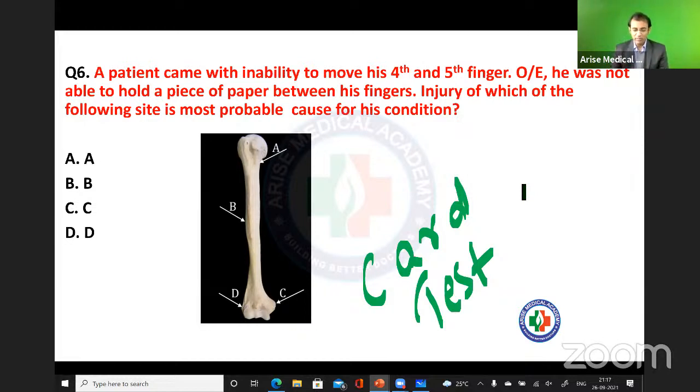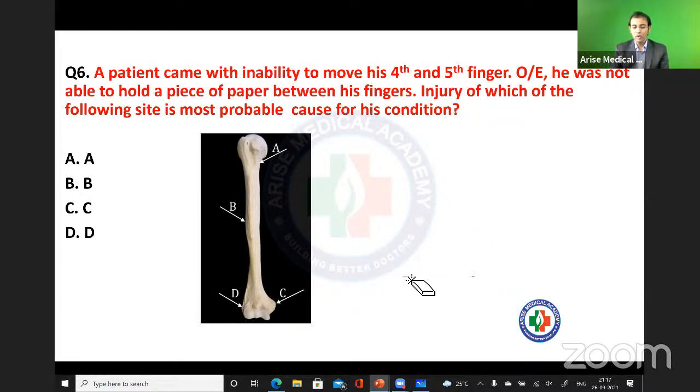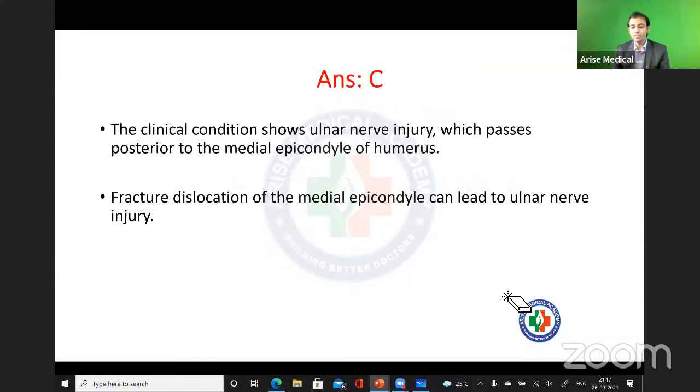So now you tell me, A, B, C, D, which part of bone will be damaged after which there will be damage of the ulnar nerve? Lateral epicondyle or medial epicondyle? Very good. So here the answer will be C only, right?